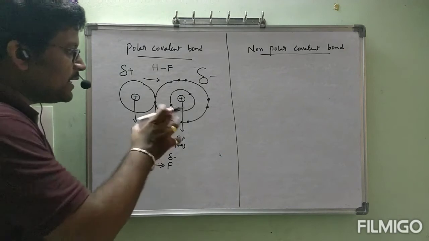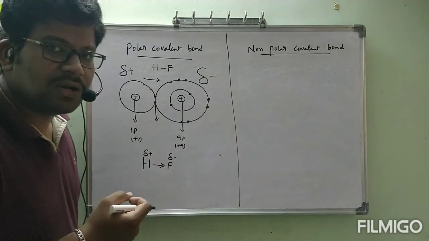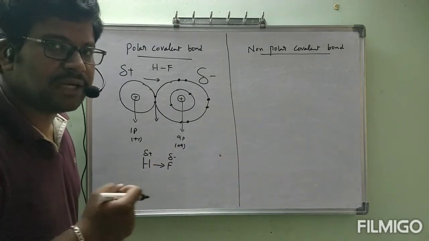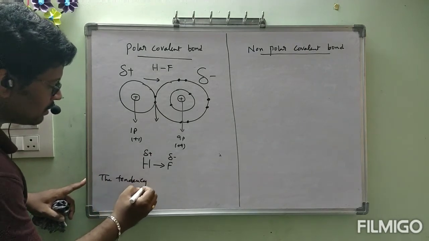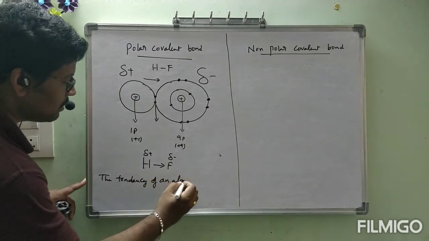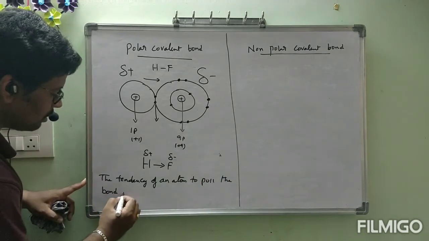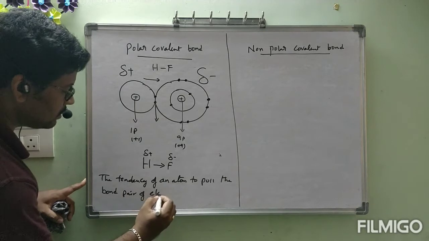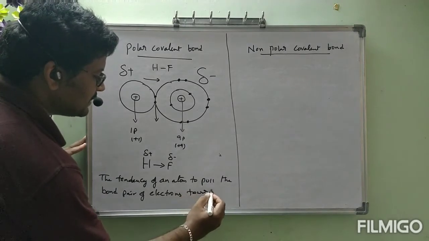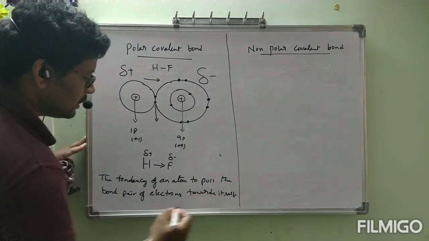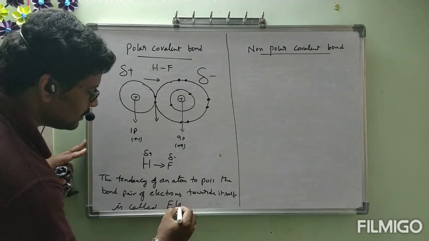This ability of the atom to pull the bond pair of electrons towards itself is called electronegativity. The tendency of an atom to pull the bond pair of electrons towards itself is called electronegativity.